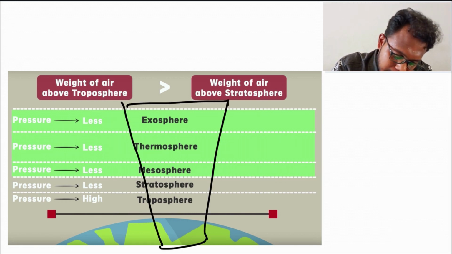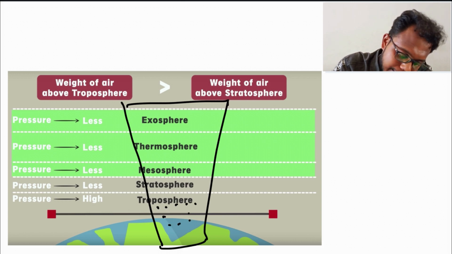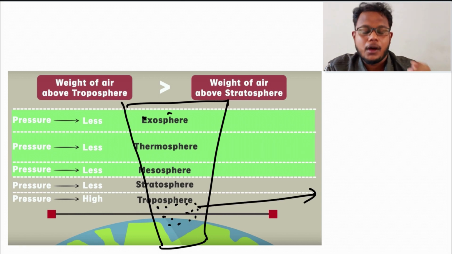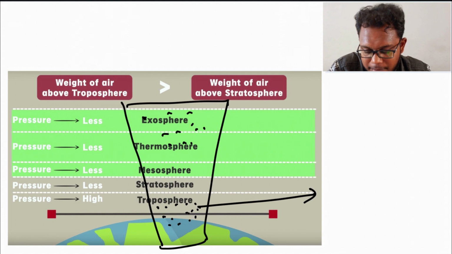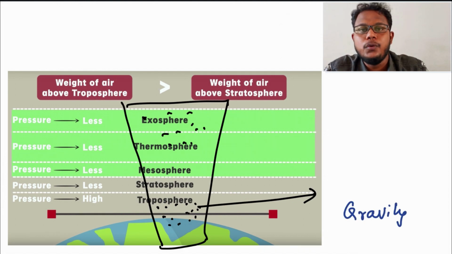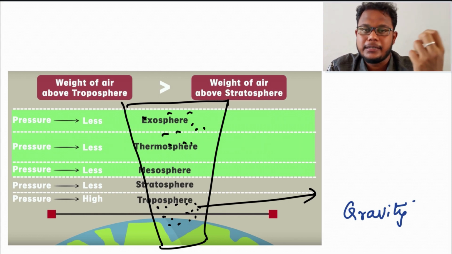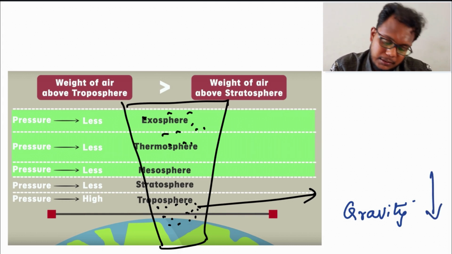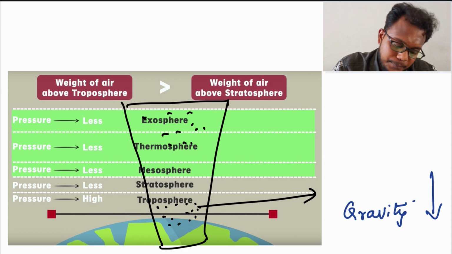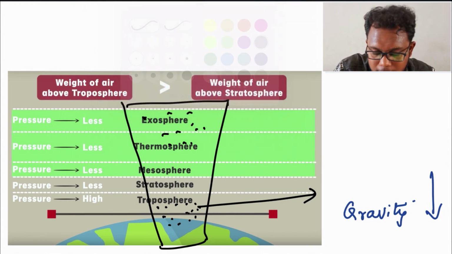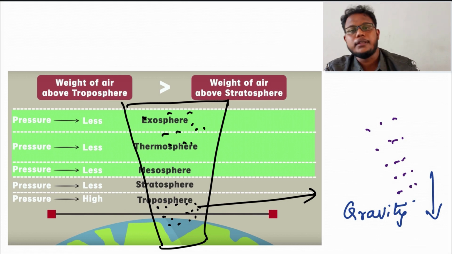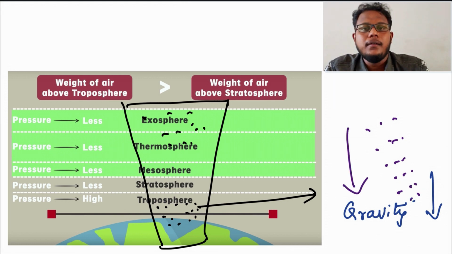The air molecules here are more in number than the air molecules here. Obviously, our earth has gravitational force, and whatever comes nearby the earth, gravity acts like a magnet and attracts it. So it also attracts the air molecules towards the ground.